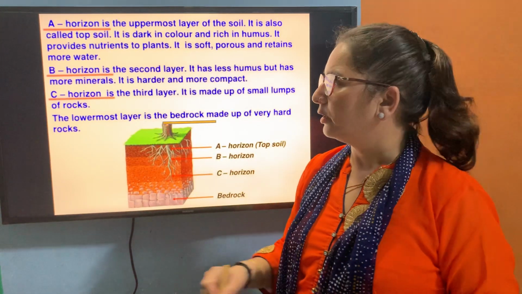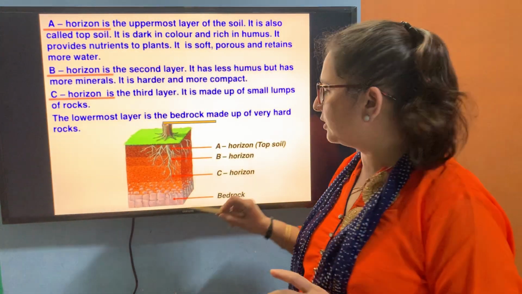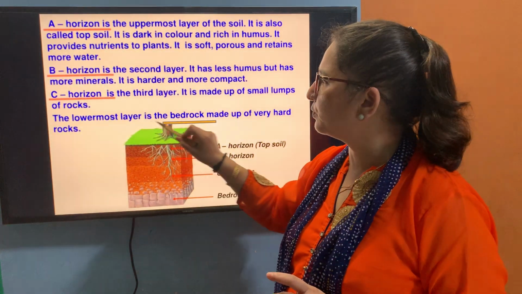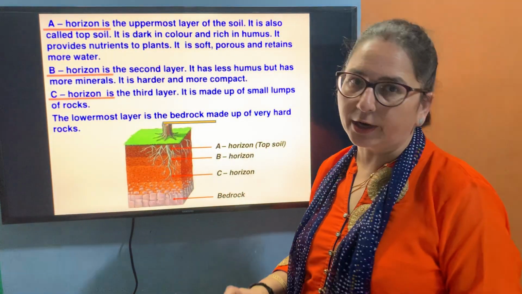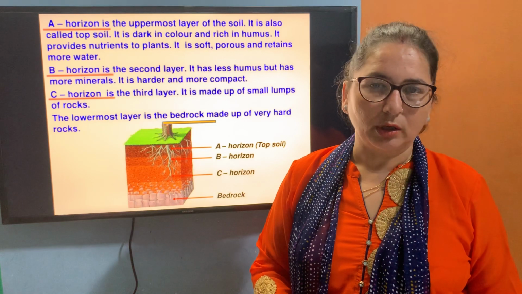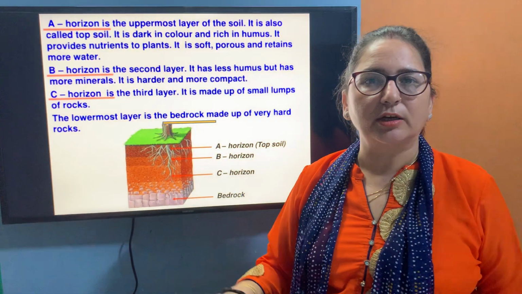Is it okay? Then the last layer, that is the D horizon, or it is called as bedrock. The lowermost layer is the bedrock, which is made up of very hard rocks. Is it okay? जो आपके बड़े बड़े rocks हैं, that D horizon is made up of these rocks.